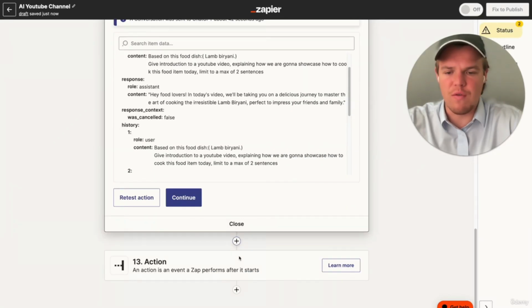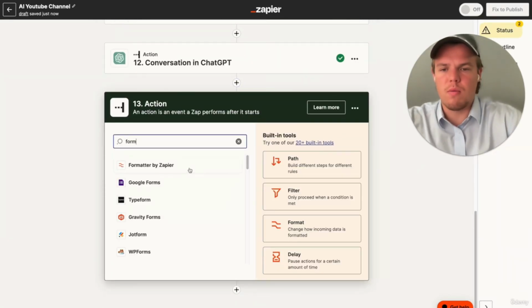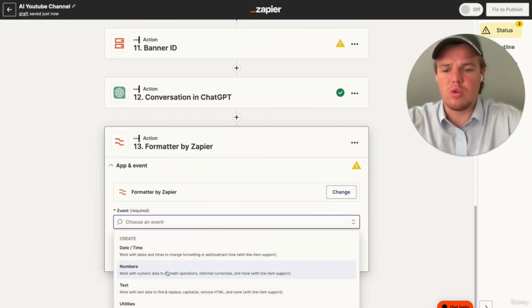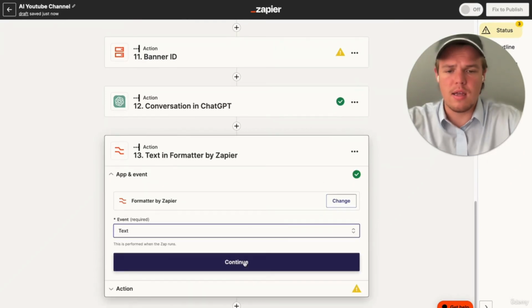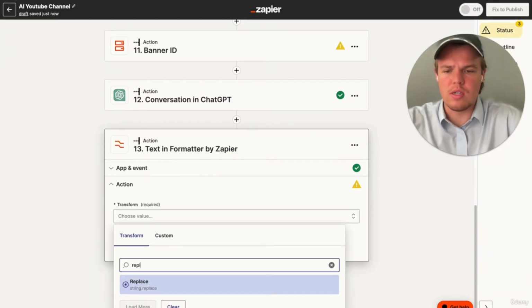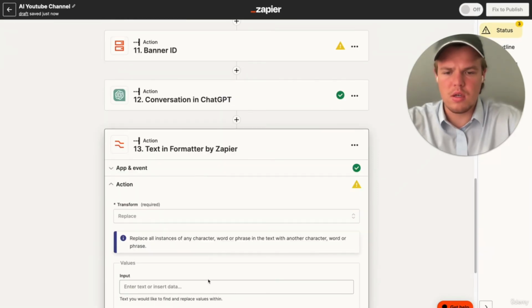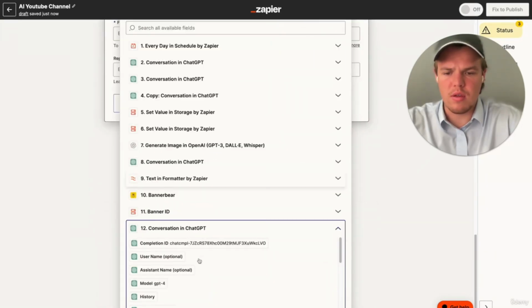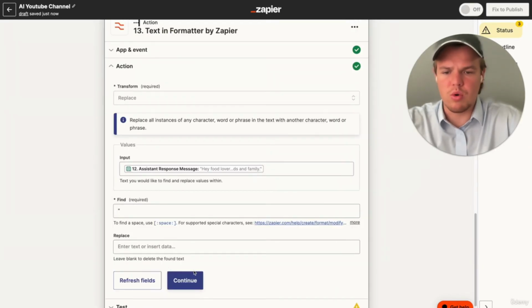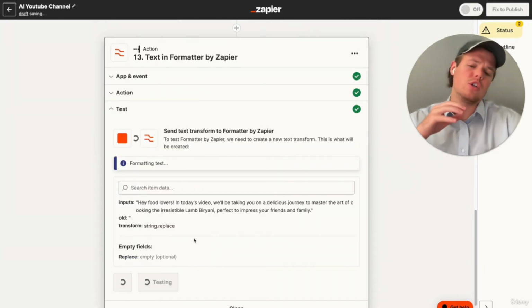We're just going to add another formatter block here. Format, and then we're obviously manipulating text, so we're going to choose the event of text. Hit continue here. We're going to transform, and we're going to use the function of replace. We're going to grab the thing that was just generated. We're going to find the quotation marks and replace it with empty space, and then now it should not have the quotation marks.